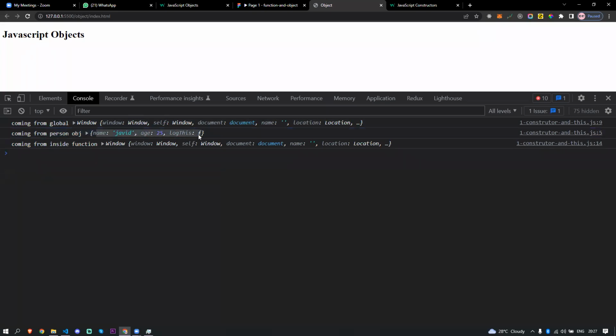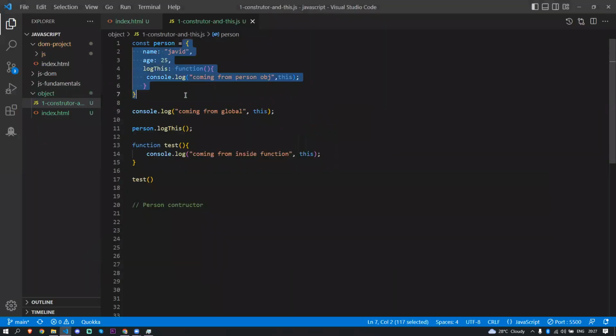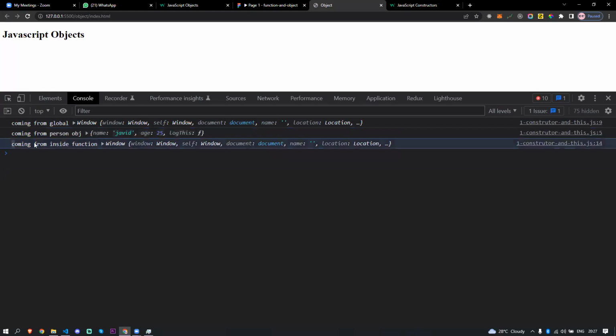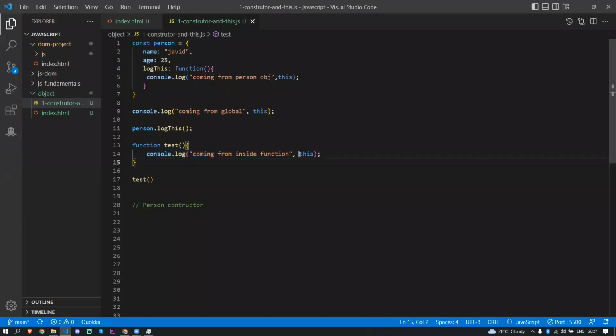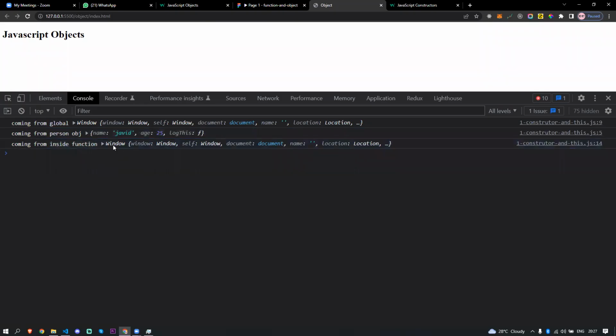You see, this keyword sitting inside the person object is actually pointing to the person object as the parent, right? Now take a look at this function, coming from inside function. We have console.log this here. It is also pointing to the window object only. So these are the differences.